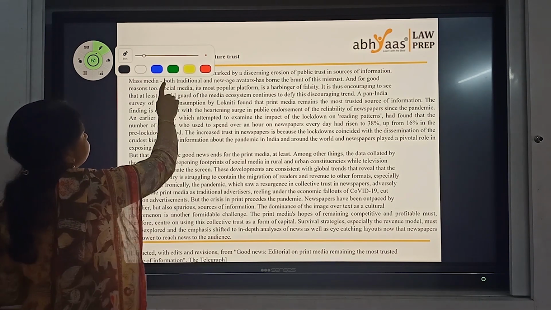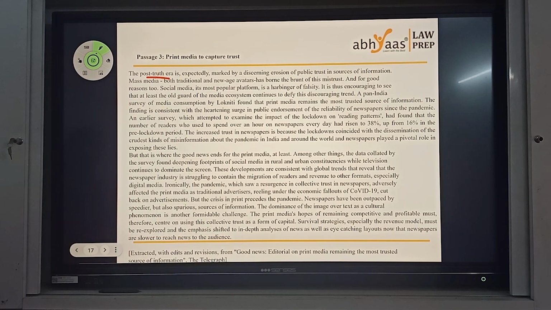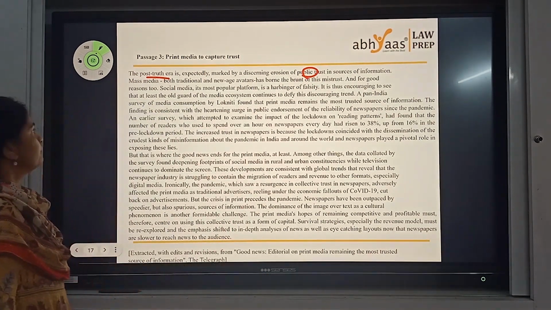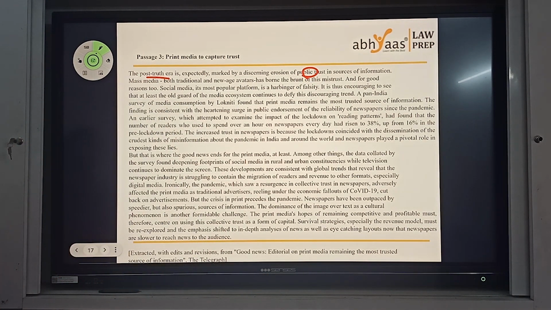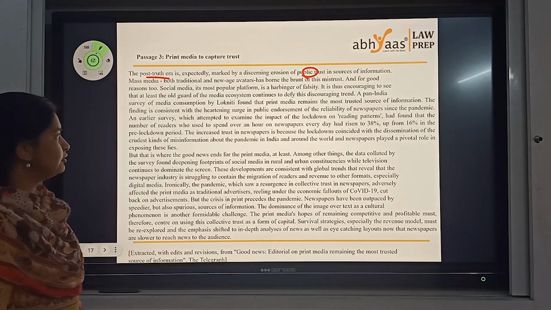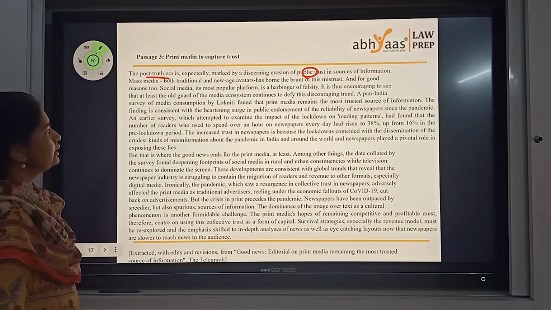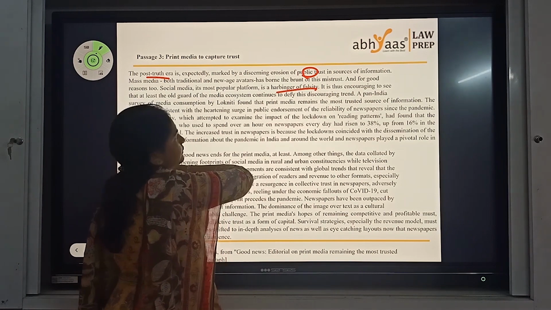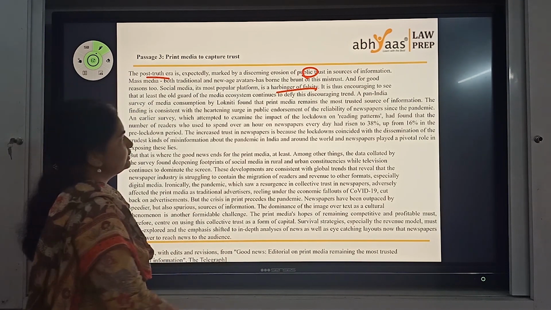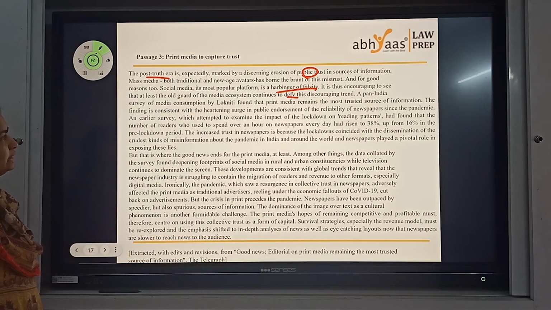The post-truth era is expectedly marked by a discernible erosion of public trust in sources of information. Mass media, both traditional and new age avatars, has borne the brunt of this mistrust. So people are not trusting information, and for good reasons too. Social media is a harbinger of falsity. It is thus encouraging to see at least the old guard of the media system defy this discouraging trend. There's a little bit of positivity around the old media system.